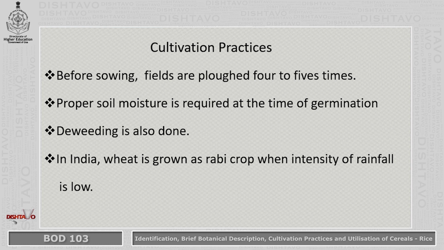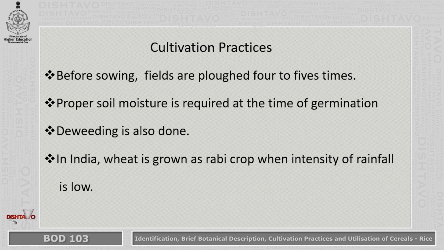Proper soil moisture is required at the time of germination. So sowing is done, but at the time of germination, when the seedling is going to be developed, there should be proper moisture in the soil. The soil should not become dry or hard. It should be very moist. Moisture should also not be excessive. It may also damage the seedling.